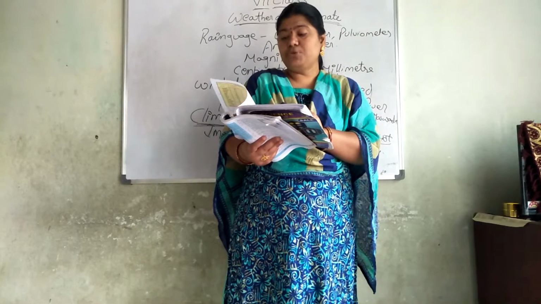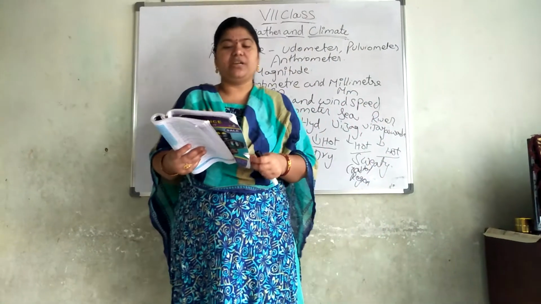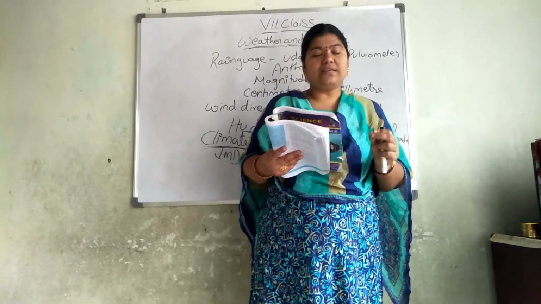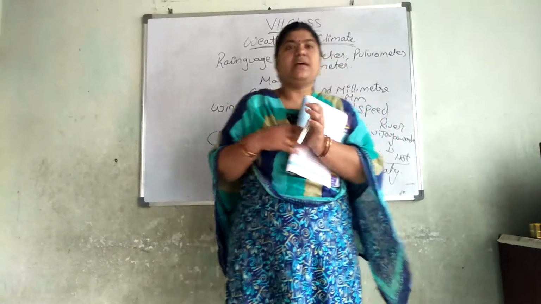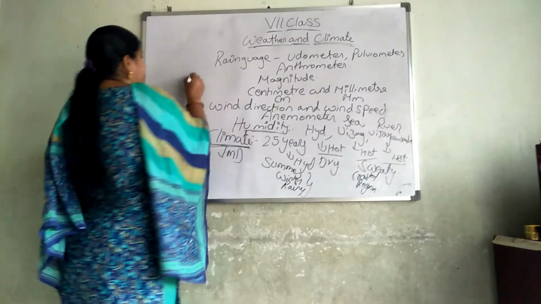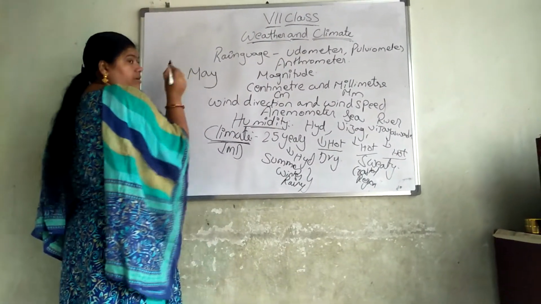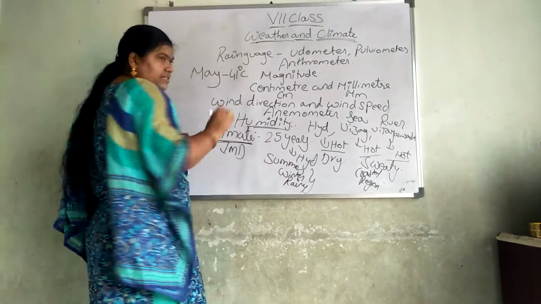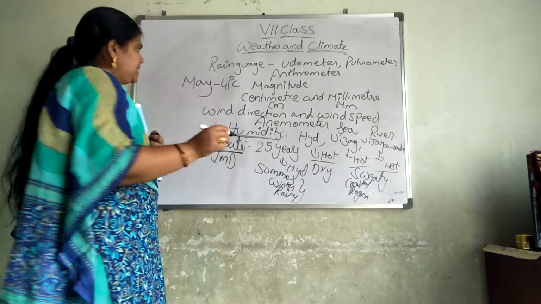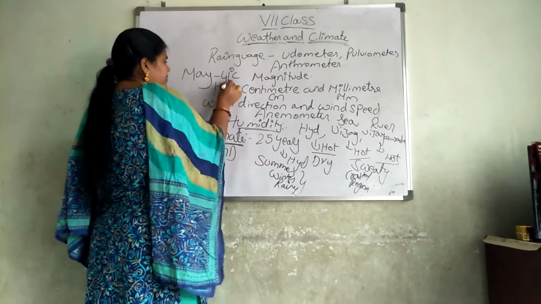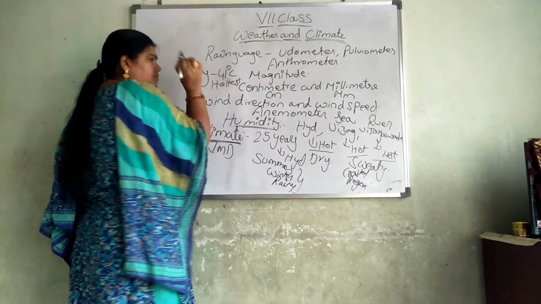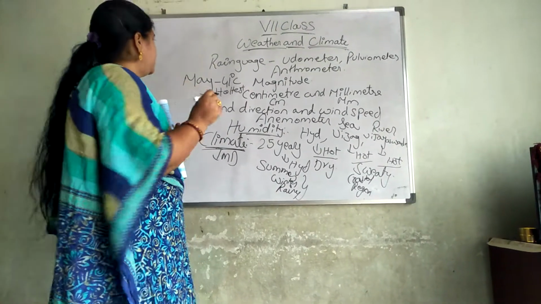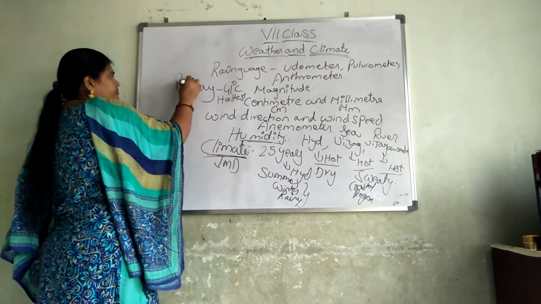Some questions are given for you. In which month was the maximum temperature recorded? In Ramagundam, the highest temperature was in May, 41 degrees Celsius. So this month was the hottest month.